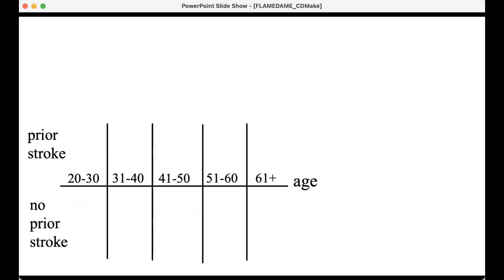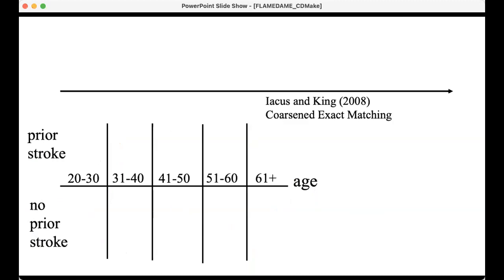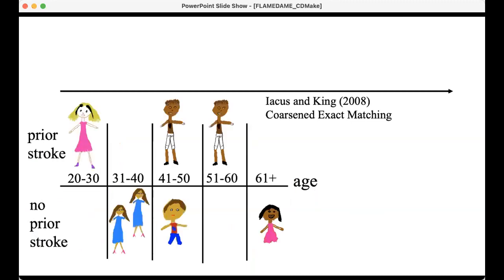Can't do that. And then the third set of techniques is things like coarse and exact matching, where it forces a human analyst to decide how to bin units into match groups. So it forces humans essentially to decide on high dimensional functions in their heads, but no human can do this.